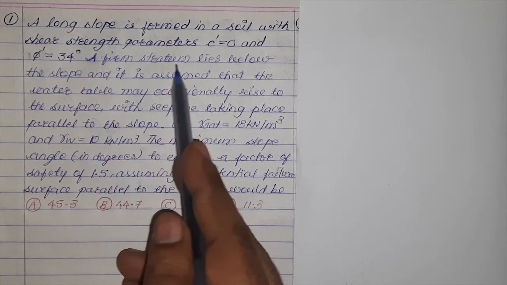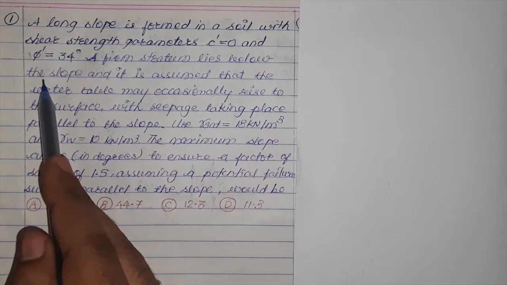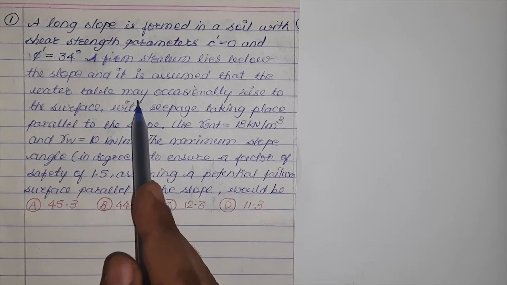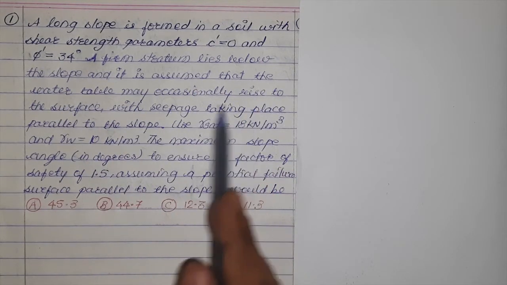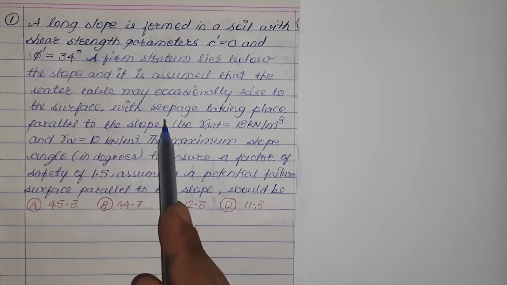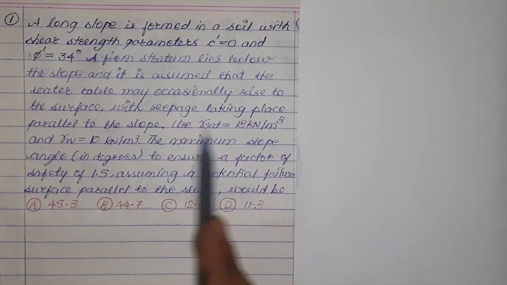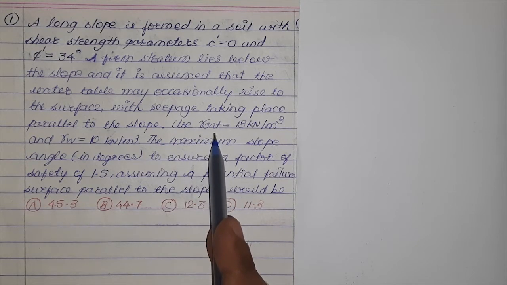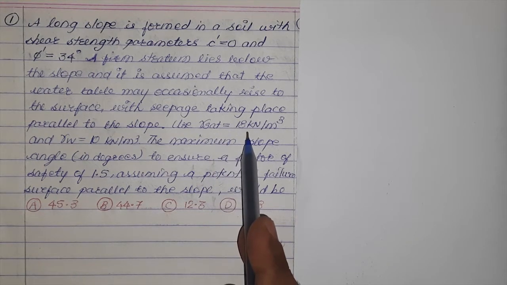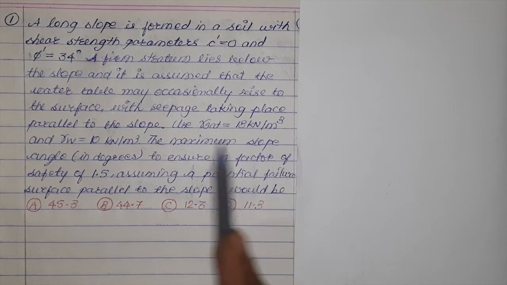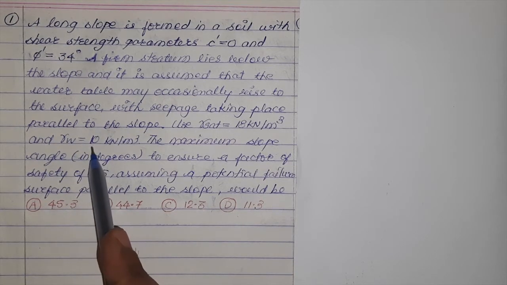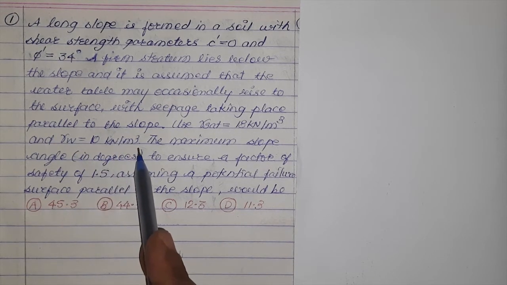A firm stratum lies below the slope and it is assumed that the water table may occasionally rise to the surface with seepage taking place parallel to the slope. Use gamma saturated, that is saturated unit weight of the soil, as 18 kilonewton per cubic meter and unit weight of water gamma W as 10 kilonewton per cubic meter.